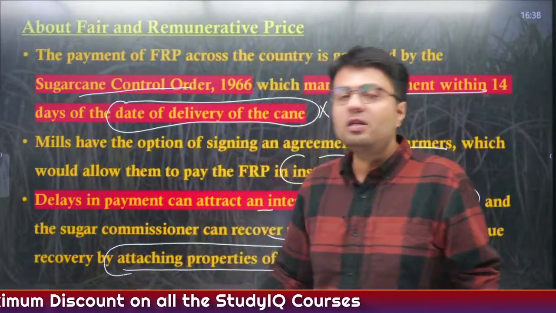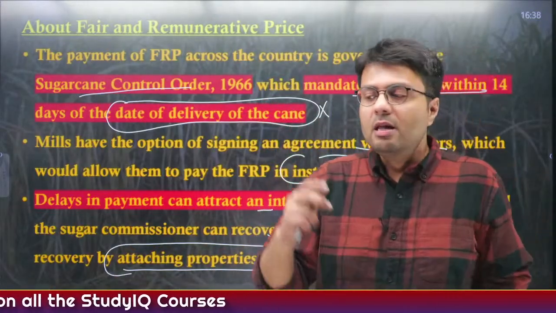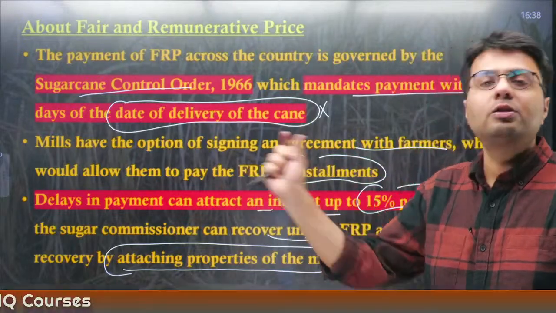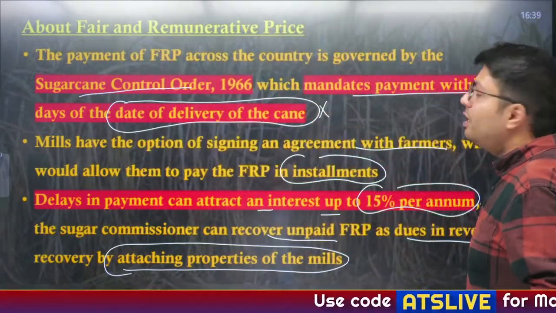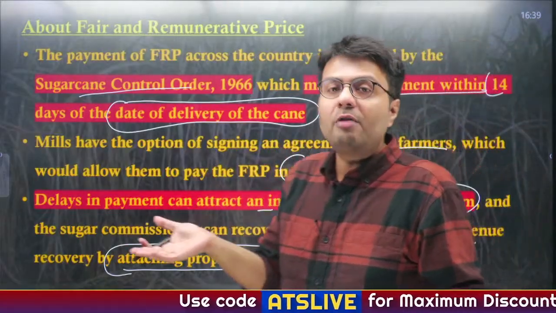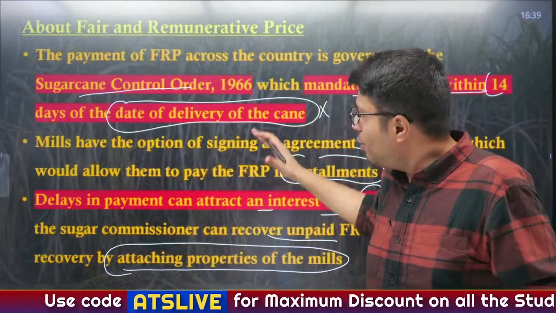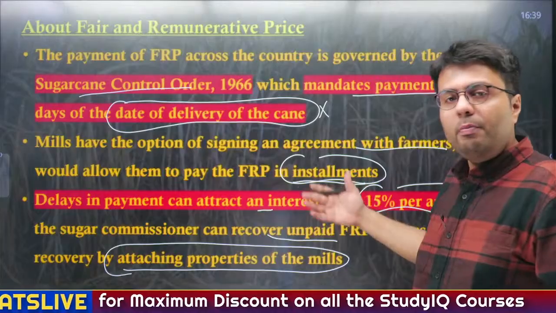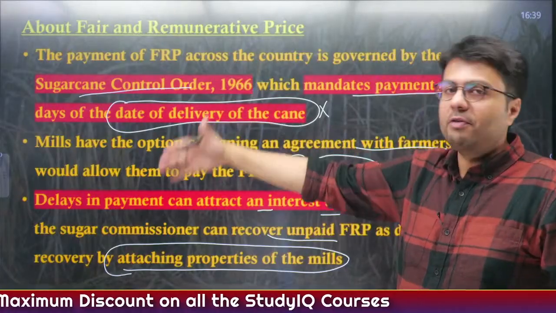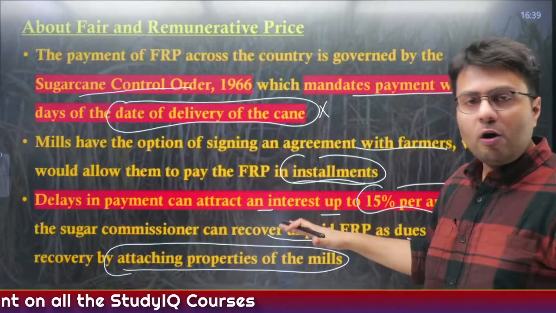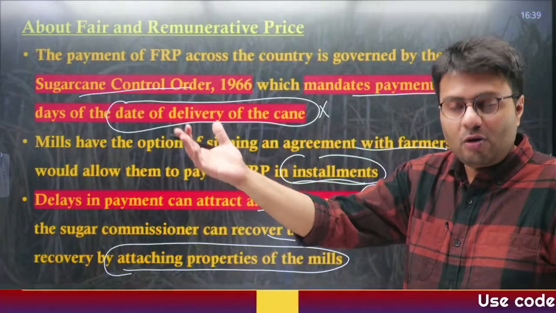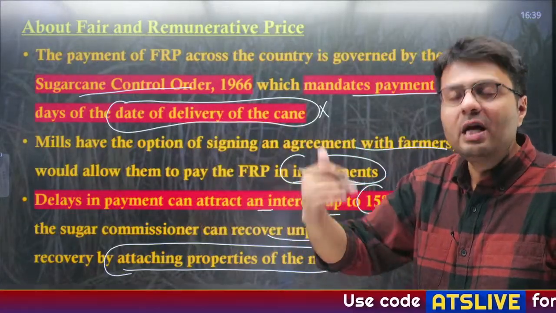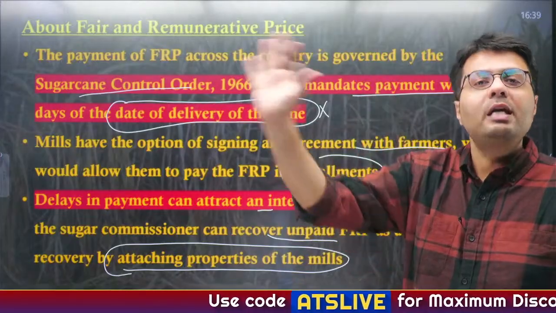So therefore this is a legally based measure that mandates the mill that below this money you can't pay the farmers for their sugarcane, and you have to pay this money within 14 days from the time that farmers deliver you the canes. But you have an option to give this money on an installment basis on the agreement which you sign with the farmers. And in case you do not make the payment, the sugar commissioner can attach the property of the sugar mill owners and sell it and recover the money and pay the farmers.